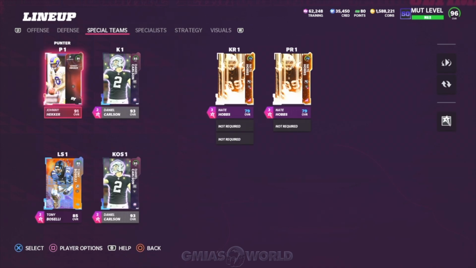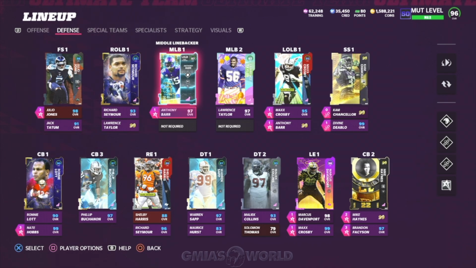All right. Then when we go over to the defensive side of the ball, I haven't changed it. I still have it set so if I wanted to go back to 6-1, I can still do it, which is why I don't have the middle linebackers and stuff like that in the lineup right now. So this is primarily for how you're going to go ahead and set up your audible down D and just be a weirdo.